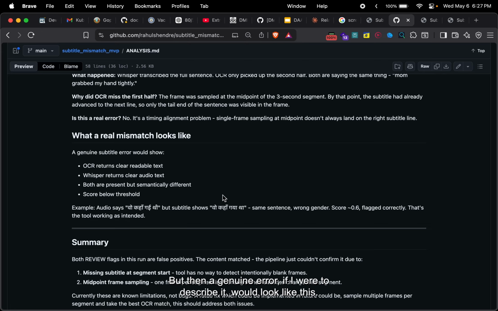But then a genuine subtitle error, if I were to describe it, would look like this. OCR returns clear text, Whisper returns clear text. Both are present but are somehow different in a very minor way. For example, our audio says wo kahan gayi thi, but our subtitle shows wo kahan gaya tha. It is the same sentence but the wrong gender, which gave us a score of 60%, and it was flagged correctly because this is a real error which we should not have, and we can conclude that the tool is working correctly here.